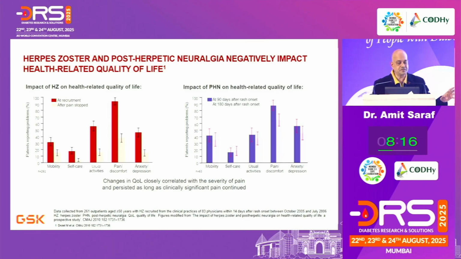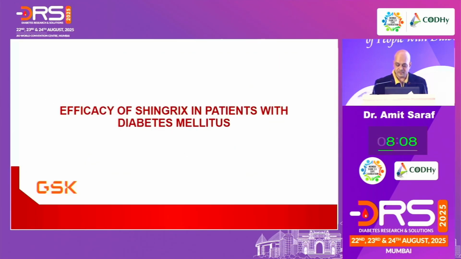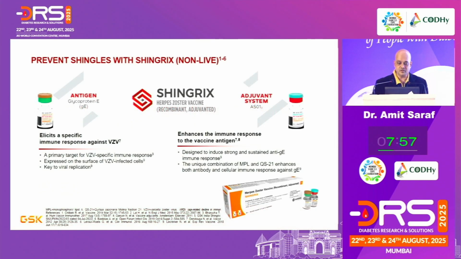So not only the infection in the acute phase, once the infection has healed, the enmeshment of the nerve, the dermatome involved, will lead to post-herpetic neuralgia, which can also affect the quality of life. So that brings us to the next part, that we've seen what herpes does in a diabetic individual. So how do we prevent it? So we come to the efficacy of this particular vaccine.